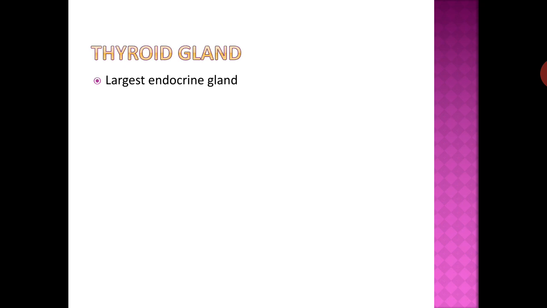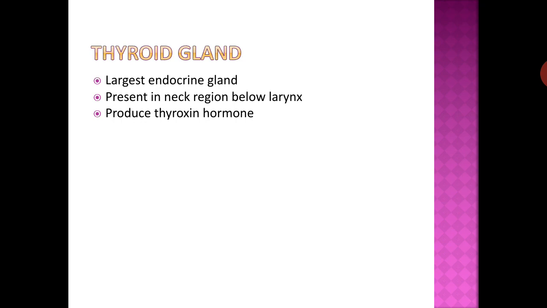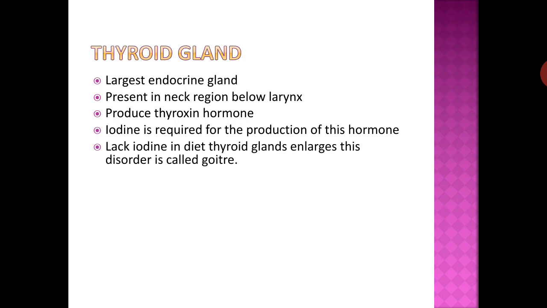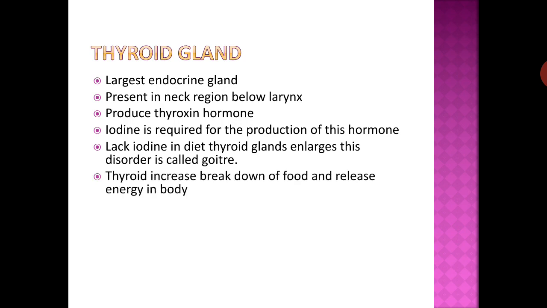Thyroid gland is the largest endocrine gland, present in the neck region below the larynx, and produces thyroxine hormone. Iodine is required for the production of this hormone. If we take lack of iodine in diet, the thyroid gland enlarges. This disorder is called goiter. Thyroxine increases breakdown of food and release of energy in the body.